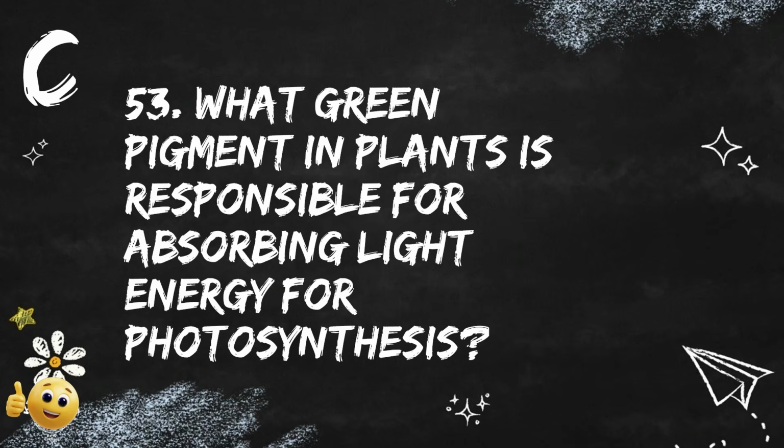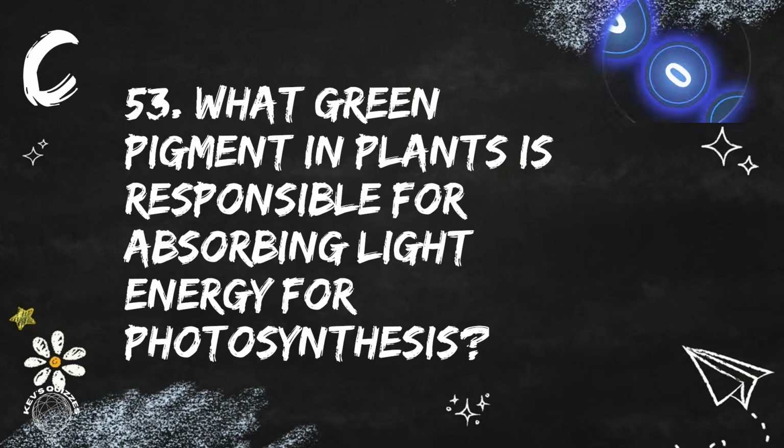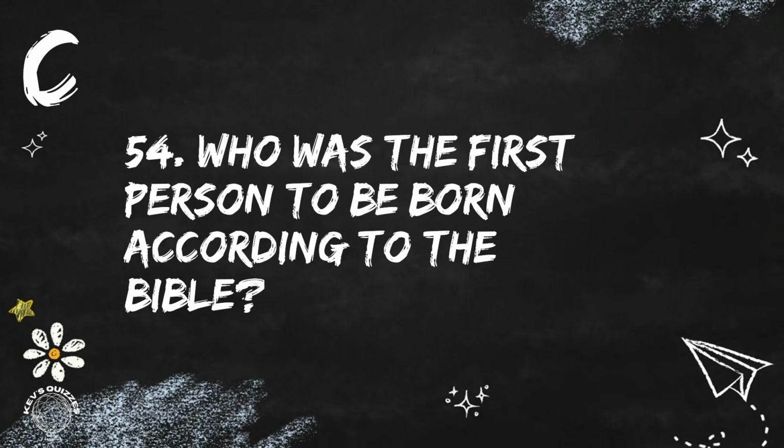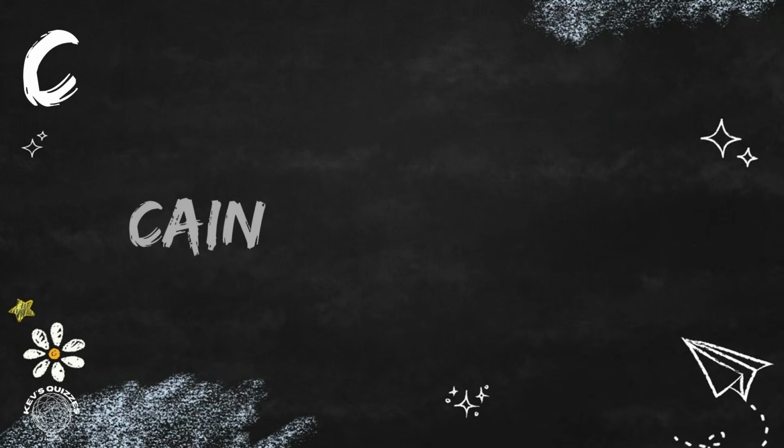Question 53. What green pigment in plants is responsible for absorbing light energy for photosynthesis? The answer is chlorophyll. Question 54. Who was the first person to be born according to the Bible? Cain was the firstborn son of Adam and Eve, born on the sixth day of creation.